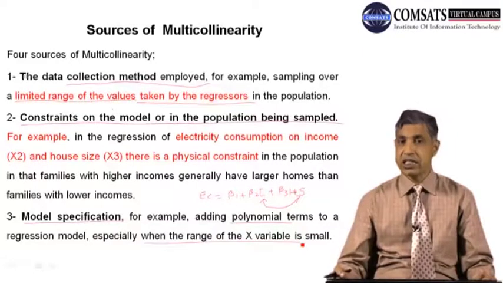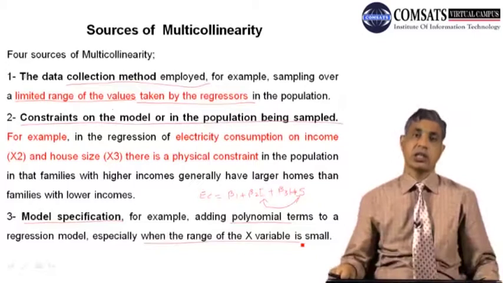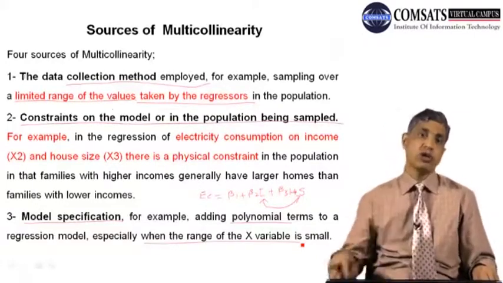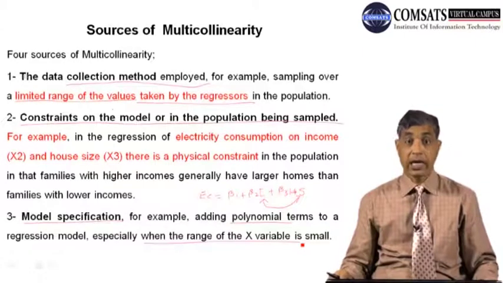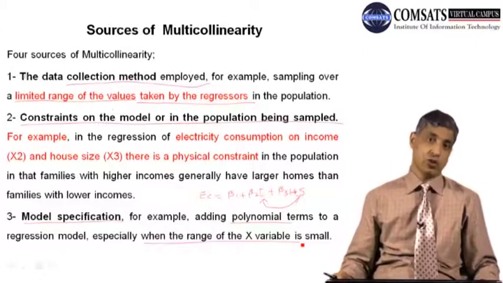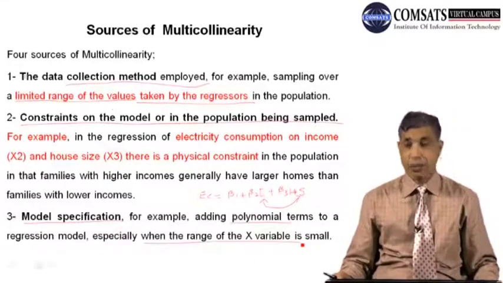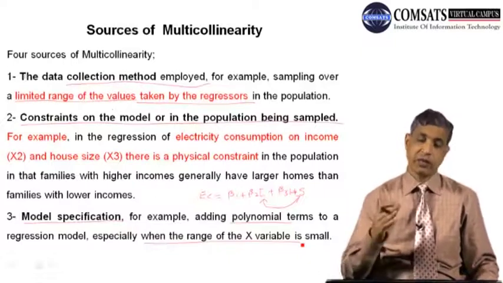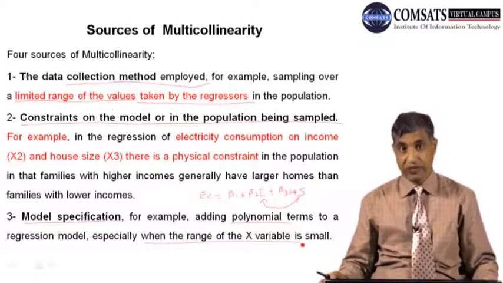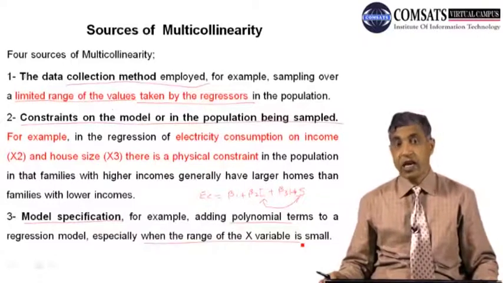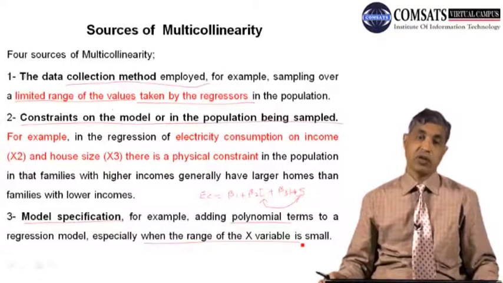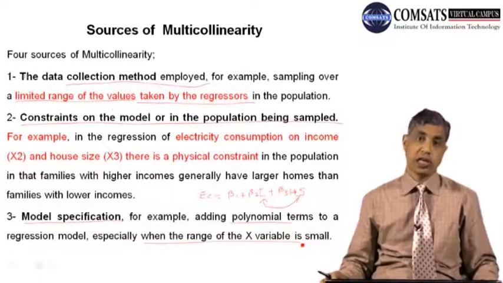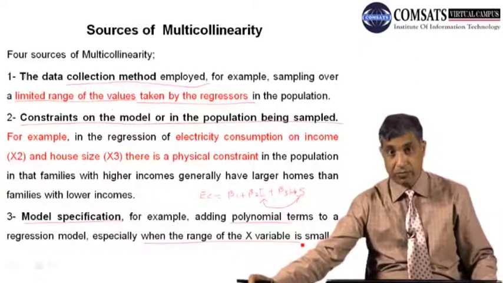If the range is already very limited and you introduce a polynomial form of the variable into the model, this can increase the multicollinearity. So the third is model specification, so be careful. It is quite possible that the polynomial term explains the variation in your dependent variable, but at the same time, if the range of your independent variable is limited and you introduce the polynomial term, it can bring multicollinearity into the data.